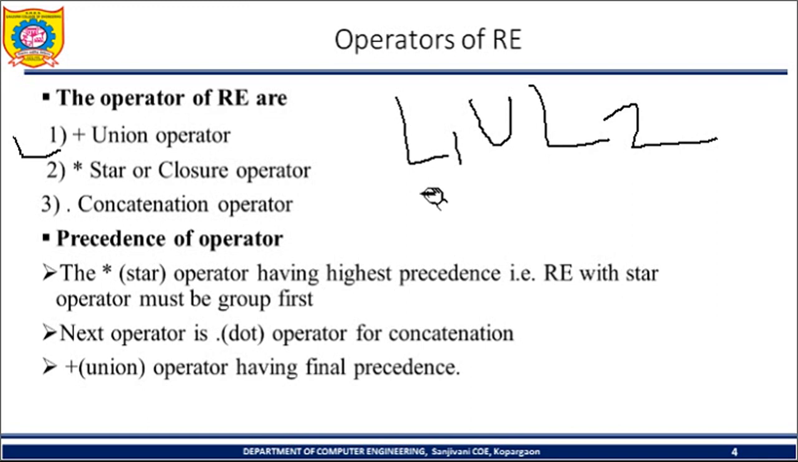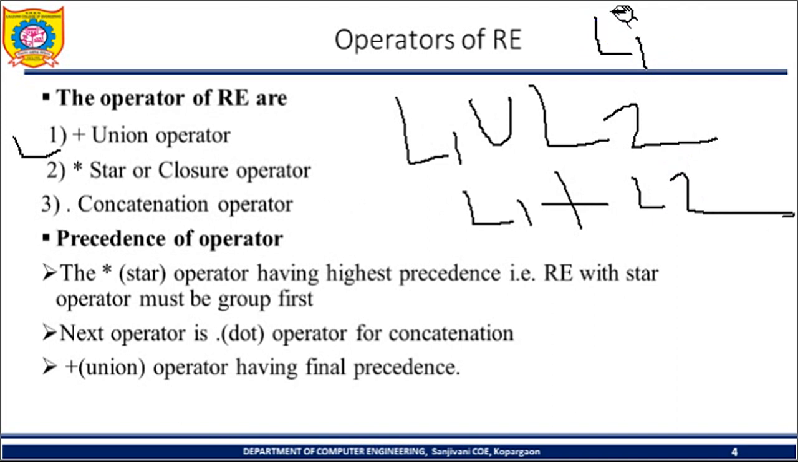So L1 union L2 will be denoted using regular expression as L1 plus L2. In the same way, if you want to take the closure of the L1 language, it will be denoted using the star operator as L1 star. And if you want to take the concatenation, combining or joining of two strings, it is L1 dot L2. Now what is the precedence of these operators, plus, star and concatenation?